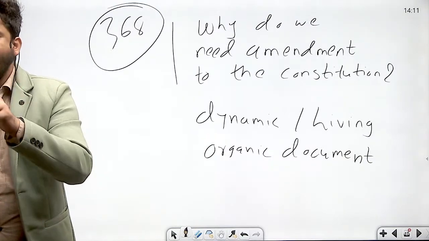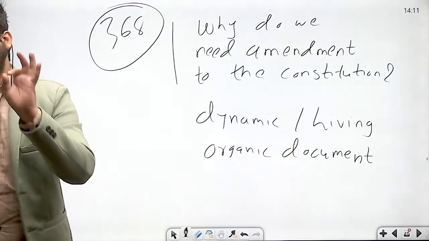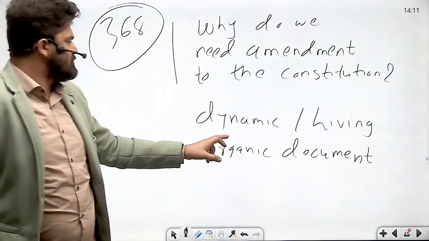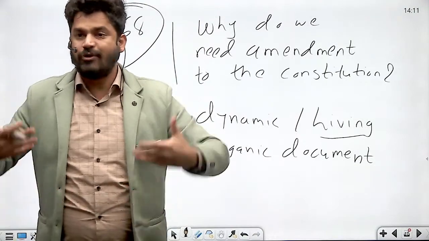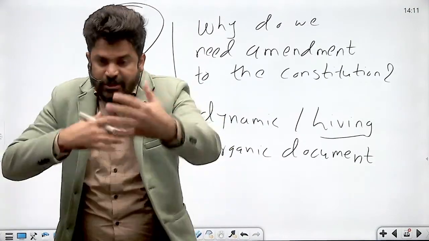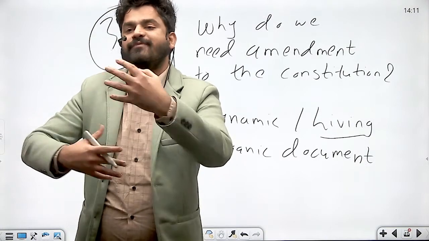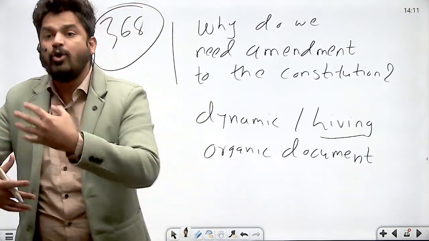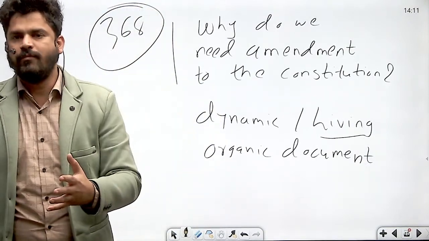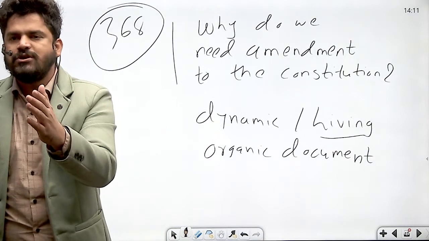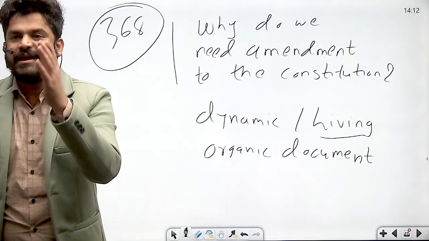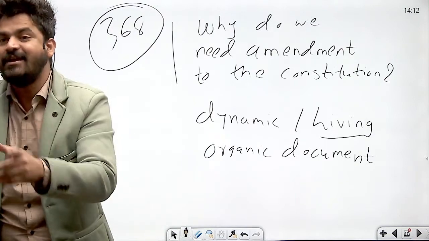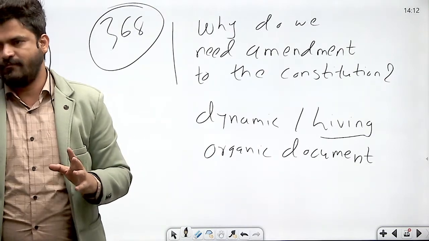Right? So, by its very nature, Constitution is dynamic. Constitution is a living document. It is not a dead document. It is a living document. So, like a living organism, it continuously evolves over a period of time. It continuously grows, and it has to grow. If you make Constitution static, you are making a dead Constitution. You are making a Constitution which is going to be redundant and useless in future.